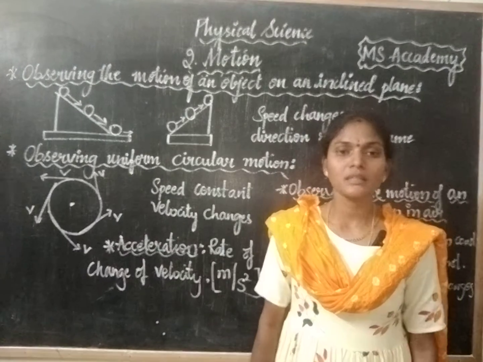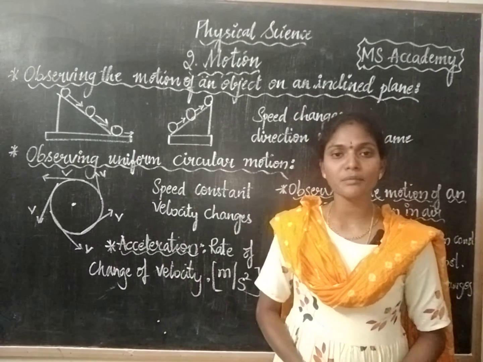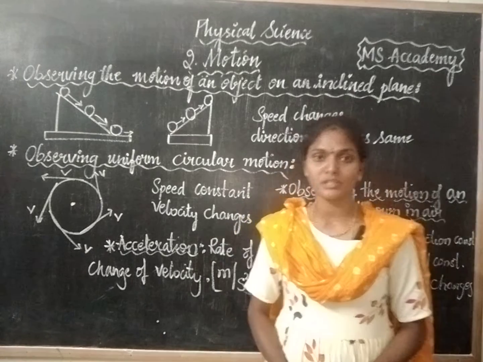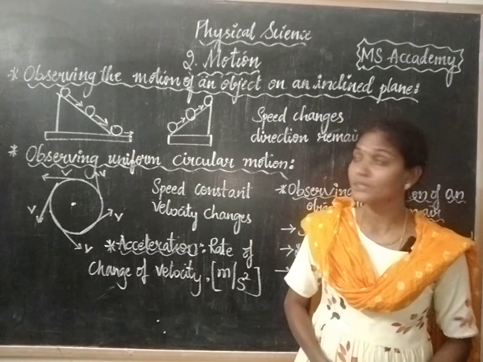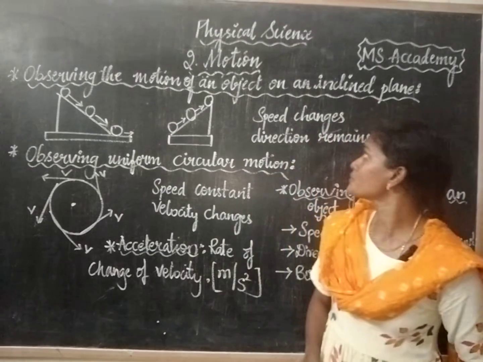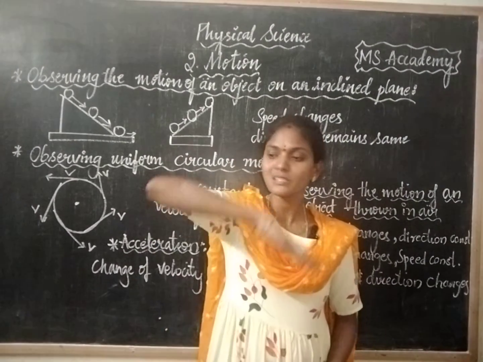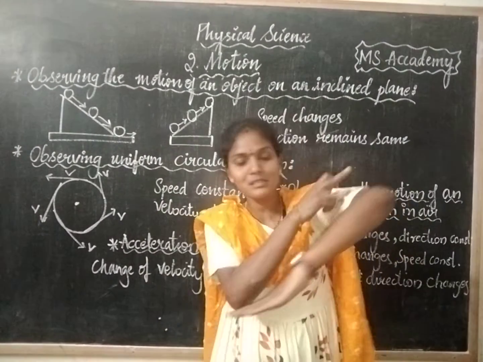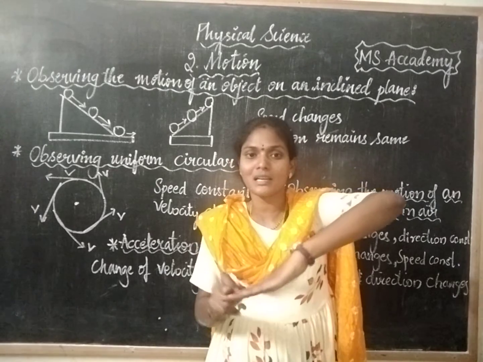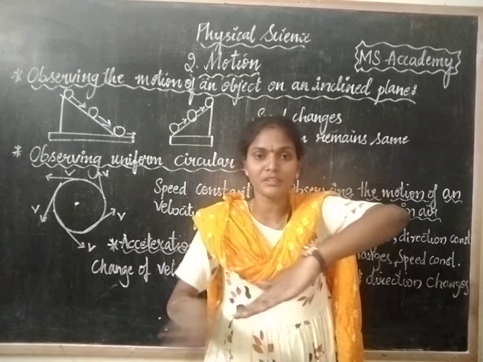Yes, so in the previous video we have learnt about uniform and non-uniform motion. In today's video, let us observe the motion of an object on an inclined plane. First of all, what do you mean by an inclined plane? Which is in slant position. This slant position is called an inclined plane, which makes some angle with the floor.